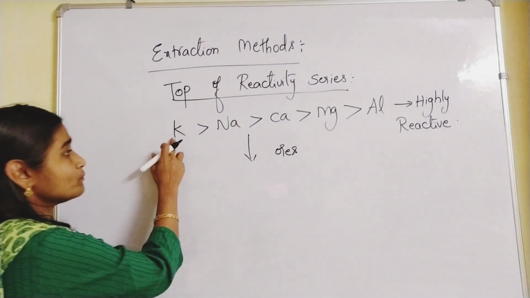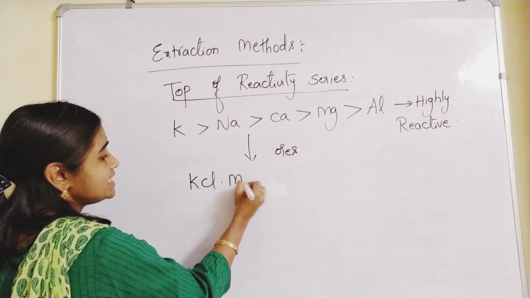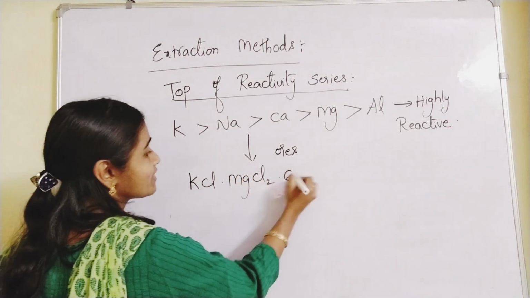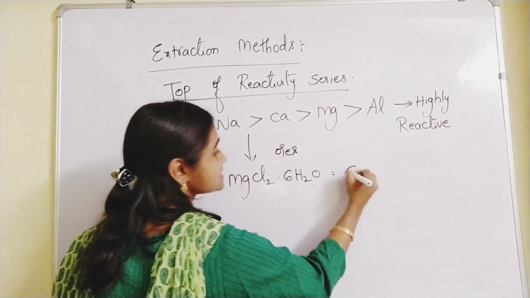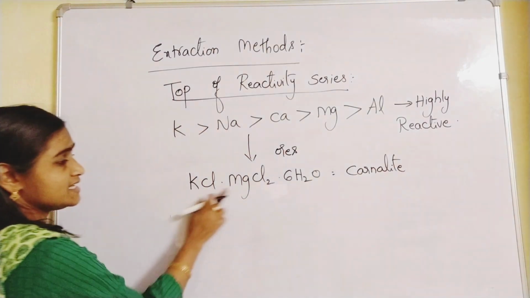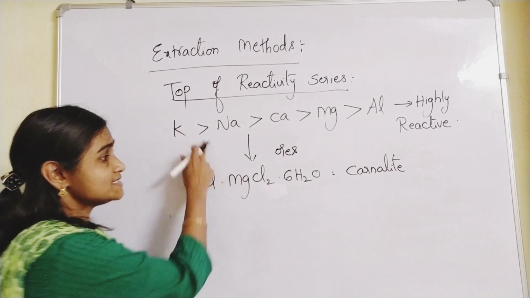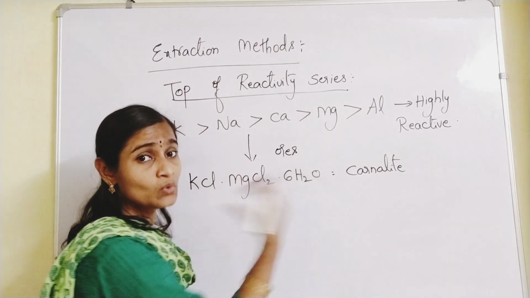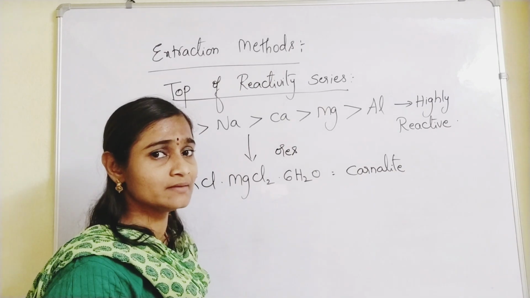If you go for potassium, potassium exists like KCl, MgCl2, 6H2O. You come across an ore, which is carnallite. Do you remember carnallite? In this K is there, Mg is there. Both are highly reactive, right? So they exist in the form of an ore. From that ore only we have to separate that potassium or magnesium.